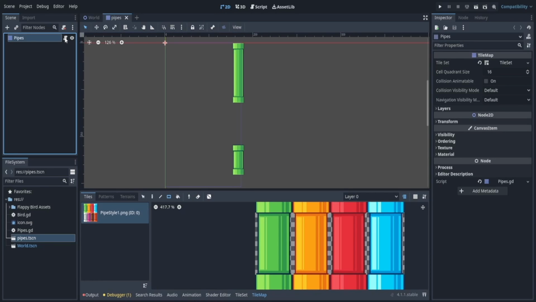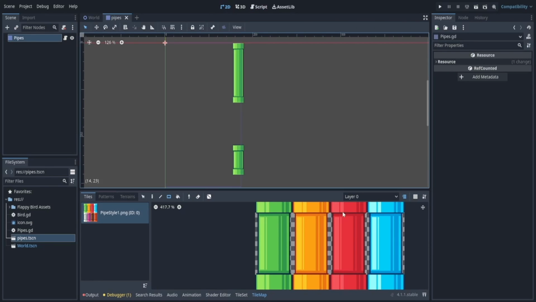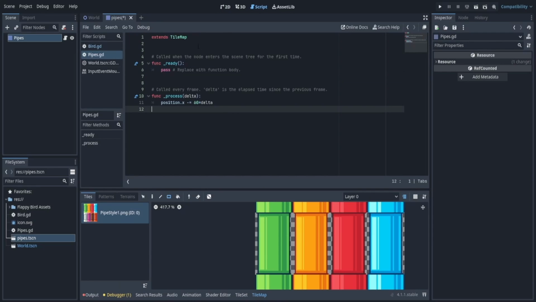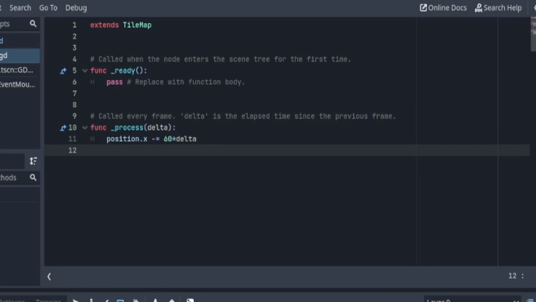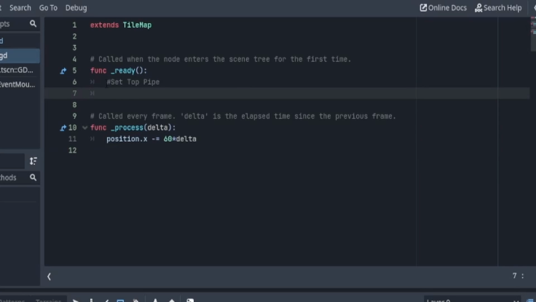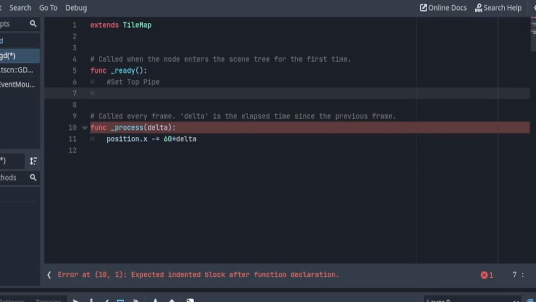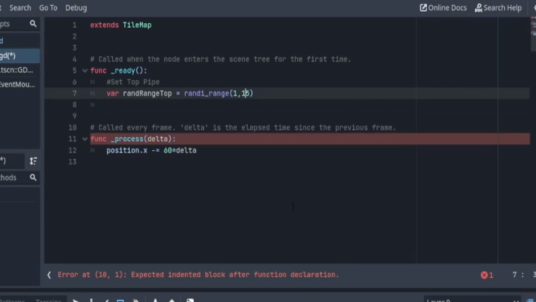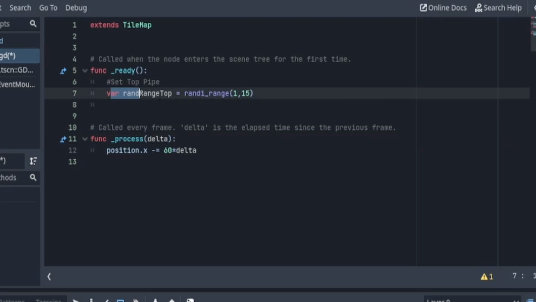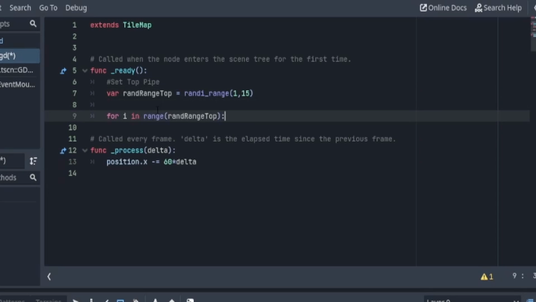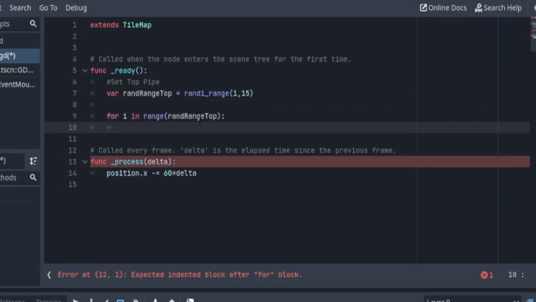You don't have to understand the code too much, but basically, first of all, let's remove the tile map here. Let's go to our pipes. Now we're going to randomize this in our ready function. So first we're going to set the top pipe. And then we're going to create a random variable between 1 and 15. We do that by saying var random_top equals randi_range 1 to 15. And then we're going to for loop in range of random_top.